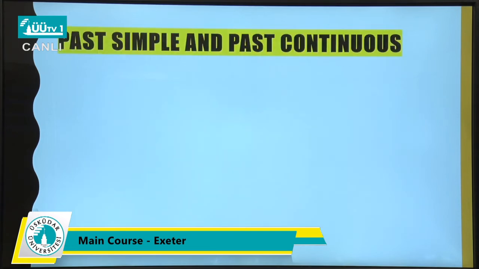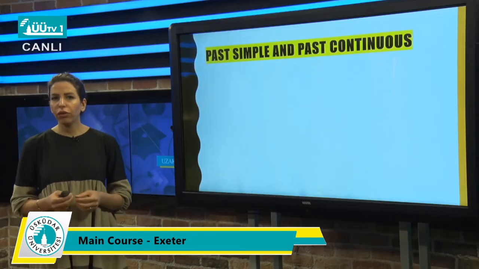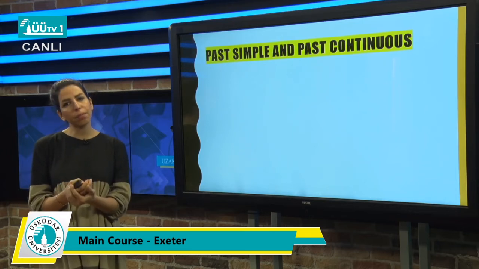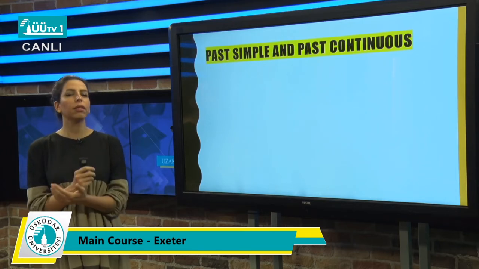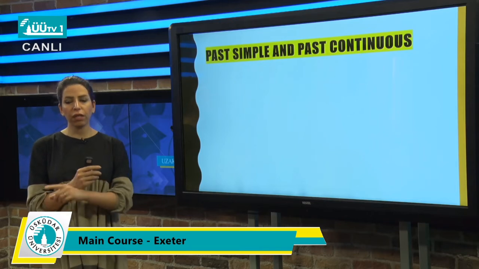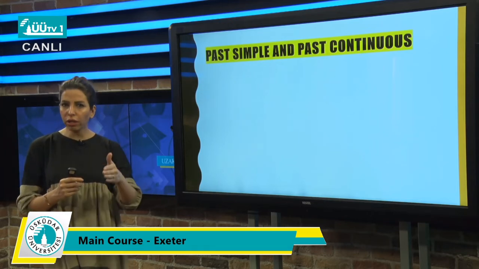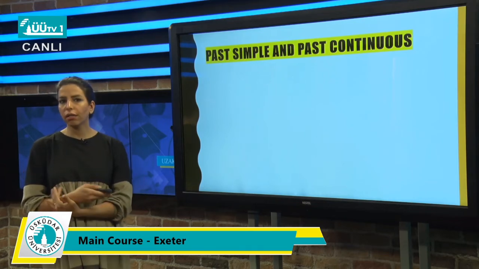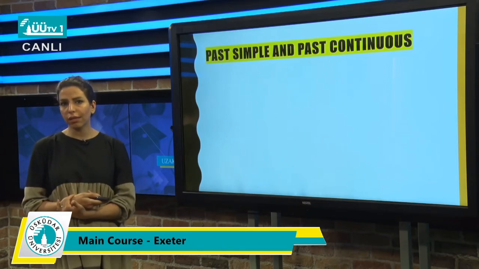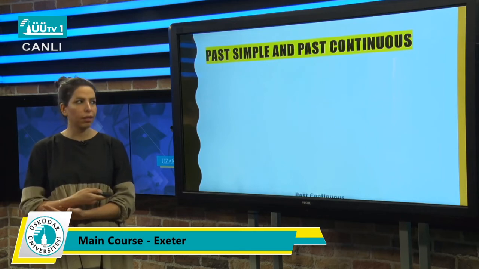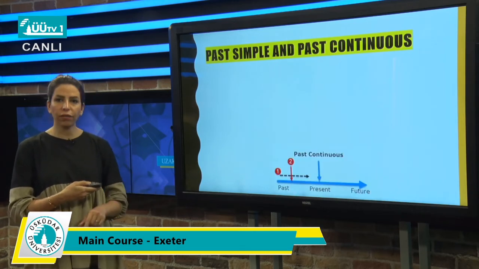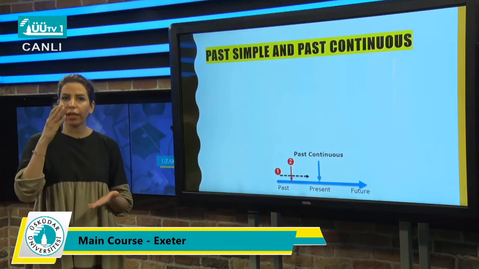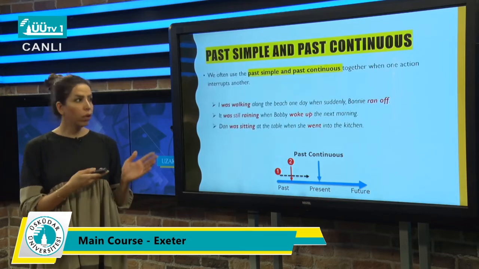Perfect. Here, I want to tell you something. You can combine these two tenses perfectly. You can use simple past and past continuous together in a perfect way, because one of them has continuation, and another one interrupted. So when you were doing something and an action stopped you, you can use both these tenses in a single sentence. We have a kind of continuation, and another action has interrupted you. Look at these examples.